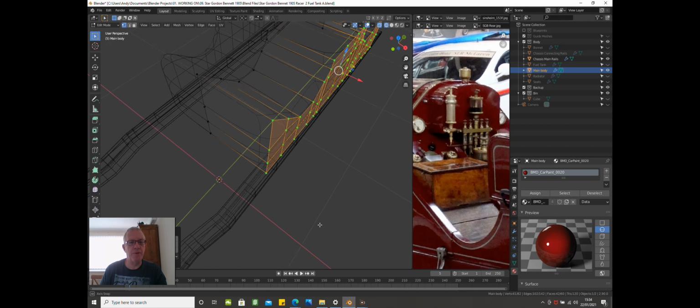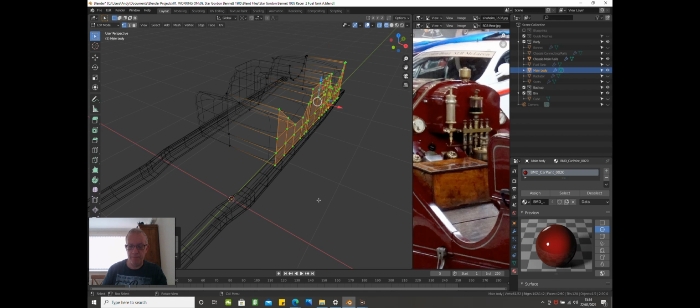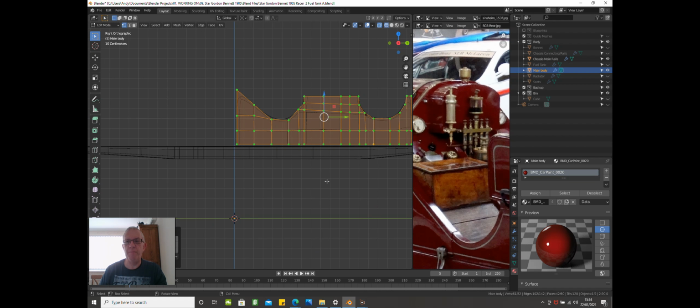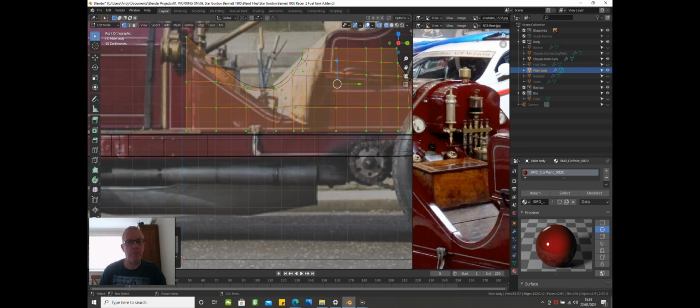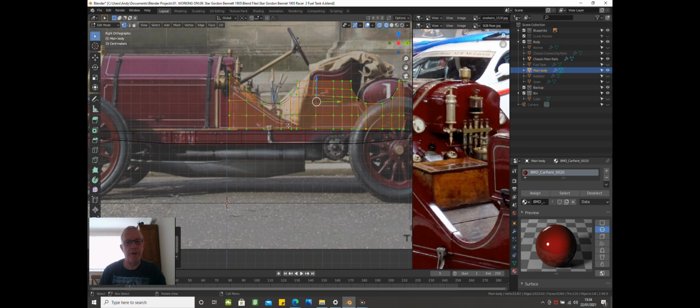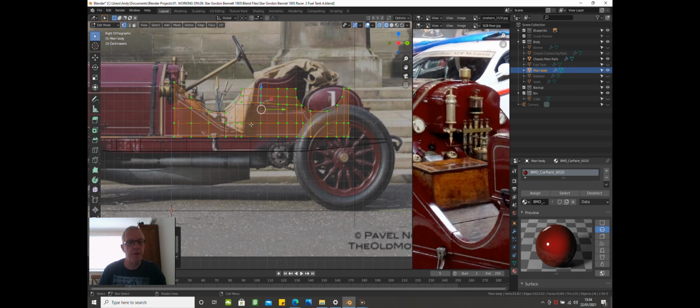Right, so let's put the blueprints back on. Now we're going to be fashioning the side. So let's turn the modifiers off.